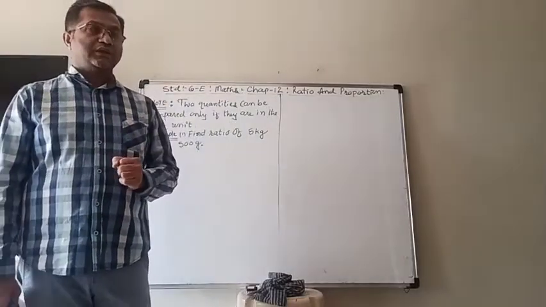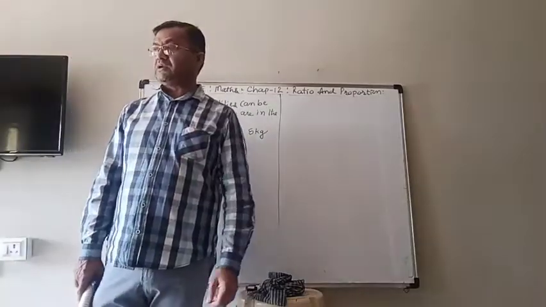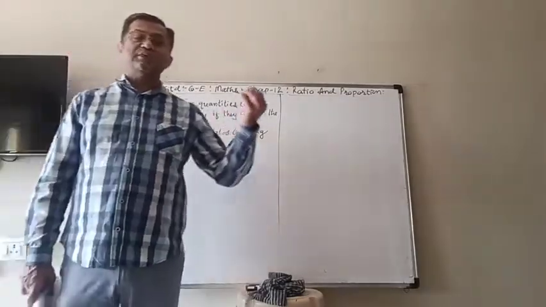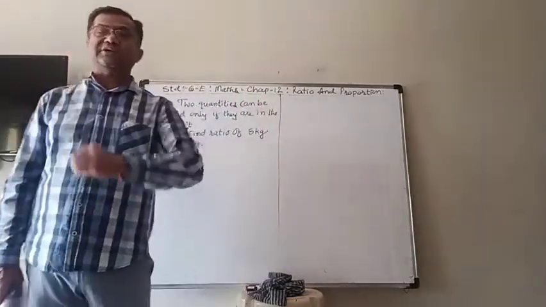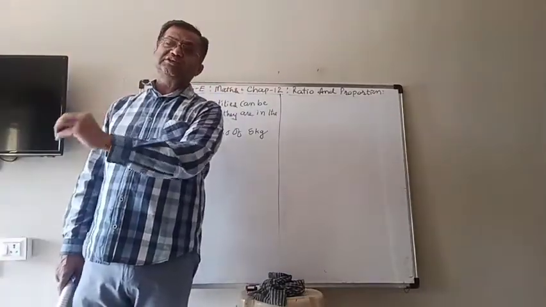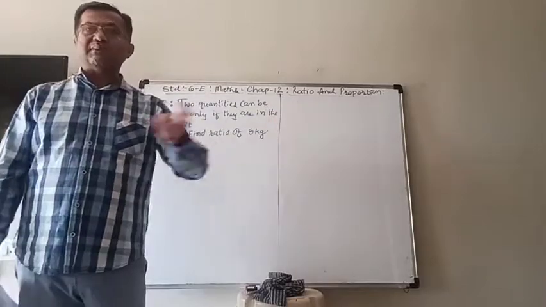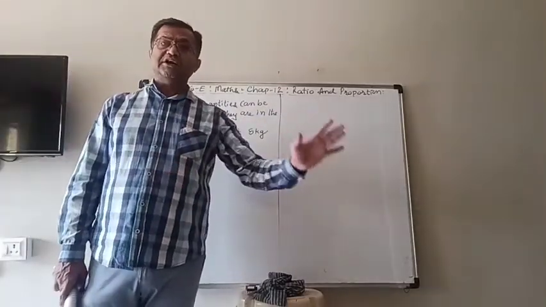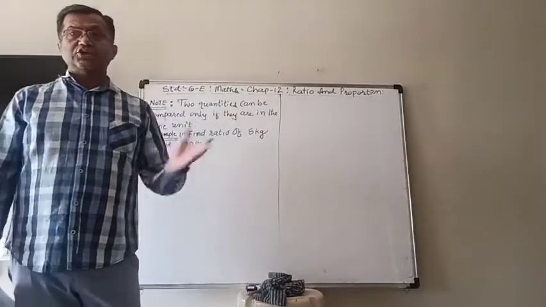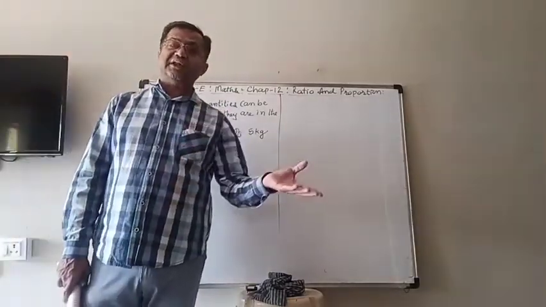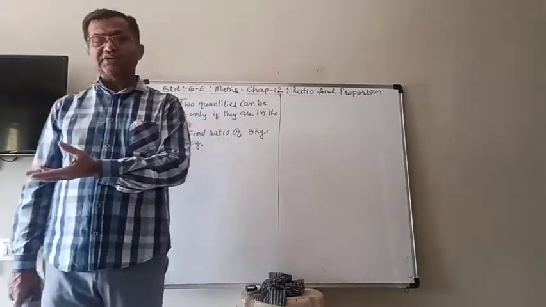Other thing, if the conversion is not possible, for example, if you are asked to find the ratio of 5 kilogram and 5 kilometer, or 7 kilogram and 30 centimeter, here kilogram and centimeter, kilometer and kilogram, they are totally different quantities. You cannot even convert them because one is for the length, one is for the weight.